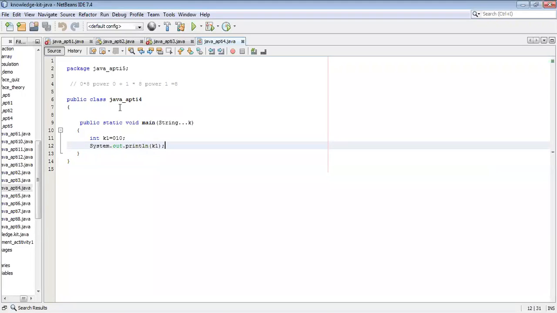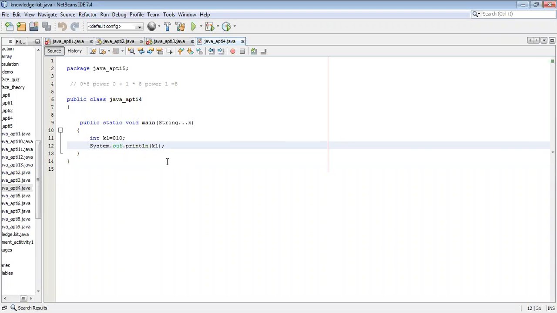Just observe, remember this formula. If you place 0 in the beginning, we should come from here. So 0 into 8 to the power of 0. Definitely 8 to the power of 0 multiplied by 0 is 0. Then followed by this 1, you should take 1 into 8 to the power of 1. Then definitely 8 will be displayed on the screen. Then 0, definitely this value will be 0 only. In this way you should analyze.